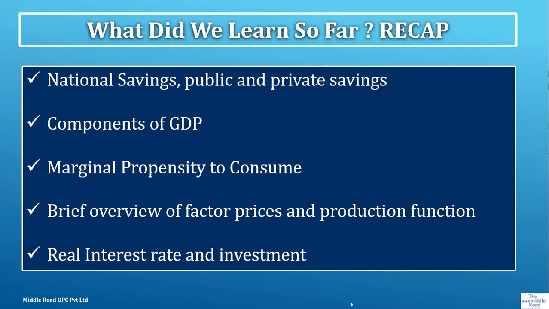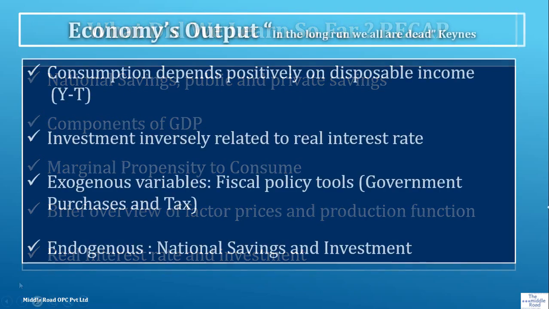We have already seen components of GDP, and how GDP flows through the circular economy. We looked at marginal propensity to consume, and we'll discuss that again today. We had a brief overview of factor prices and production function. There will be a separate module on this. Then we looked at real interest rate and investment. So what we have learned so far is that investment is inversely related to the real interest rate.